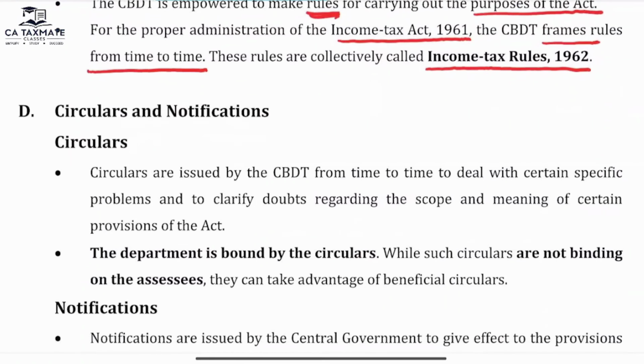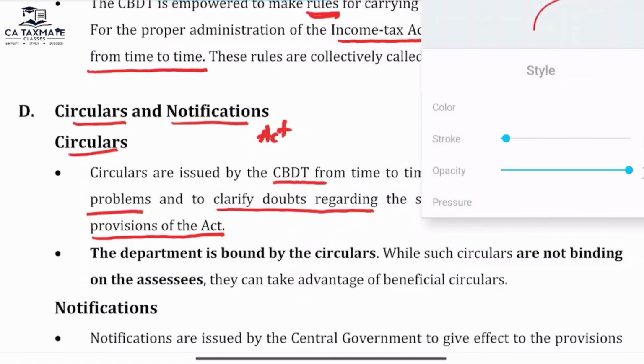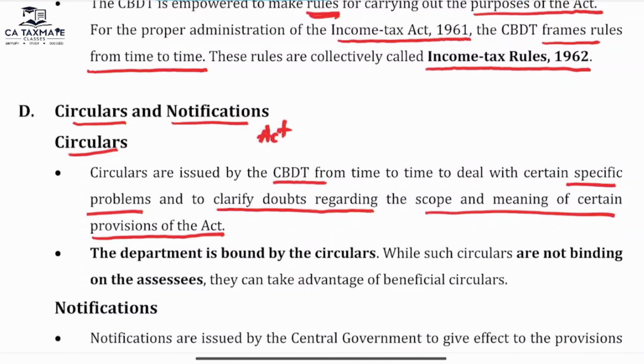The third one is circulars and notifications. What are circulars? Circulars are issued by CBDT from time to time to deal with certain specific problems and to clarify doubts regarding the scope and meaning of certain provisions of the act. Sometimes while reading the Income Tax Act, the interpretation of the act may be done differently by the assessees and the department. To clarify the doubt and solve the issue, the CBDT may issue circulars from time to time.